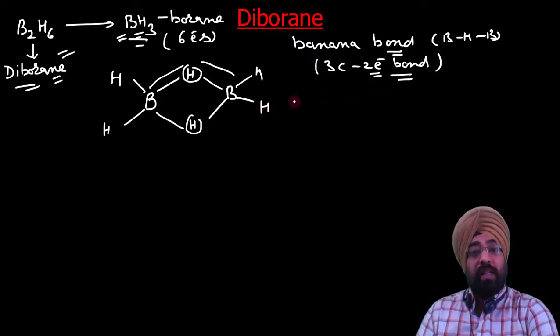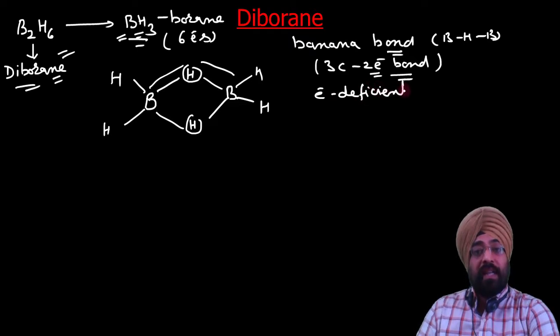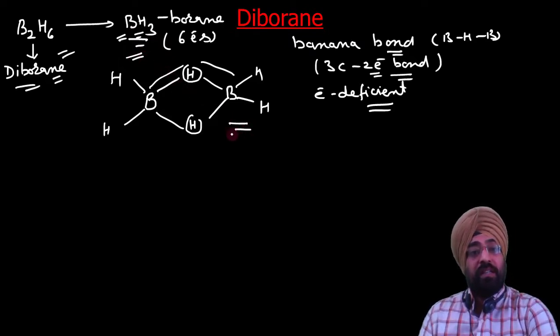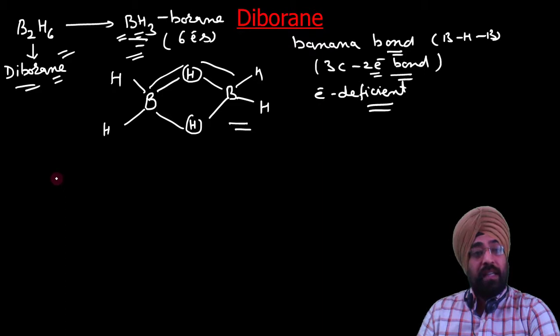Mainly this compound is an electron deficient compound, that means it can act as an electrophile. BH3, as its octet is not complete, acts as a good electrophile to complete its octet. Diborane exists in equilibrium with borane, where the equilibrium mainly lies around diborane, and only a small amount of borane is present.